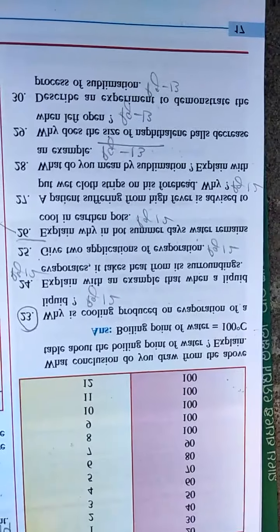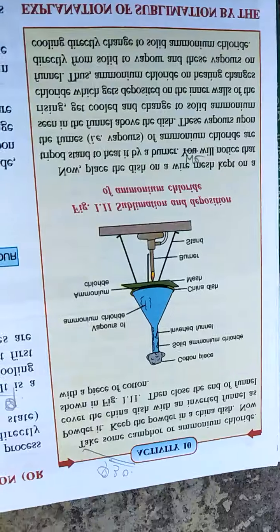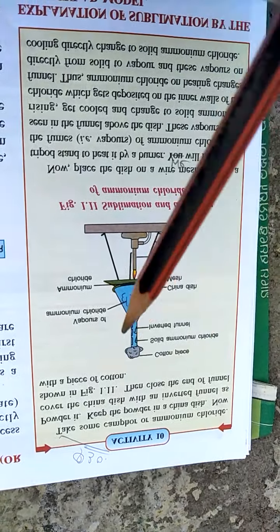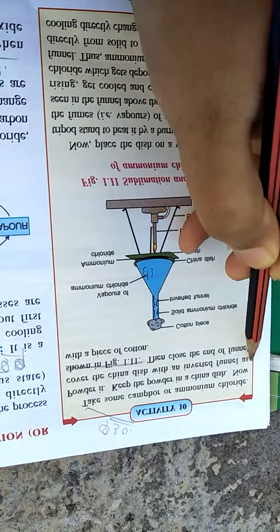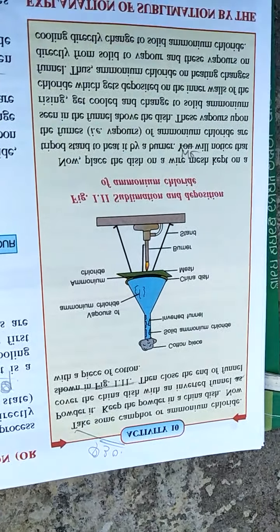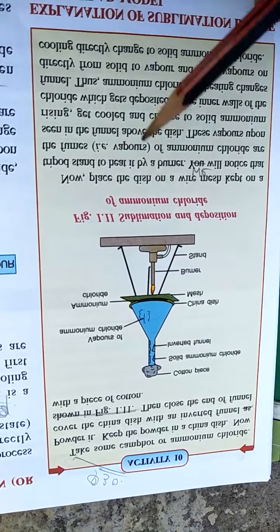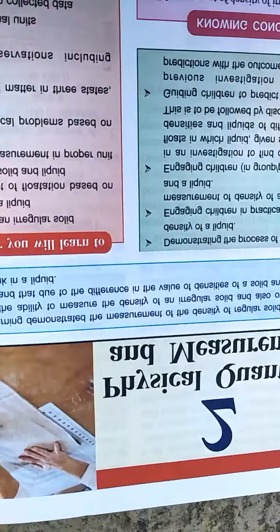Next question. Describe an experiment to demonstrate the process of sublimation. So this is given on page number 13 of your book, activity number 10. So this you have to write. You are supposed to write these words, and you have to write the experiment and the observation along with this diagram. So this is the end of the chapter.